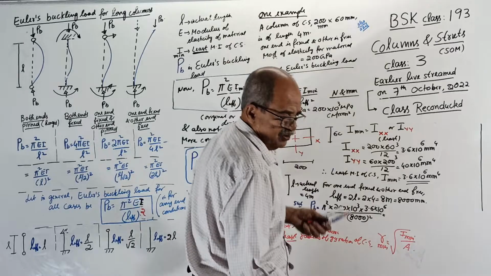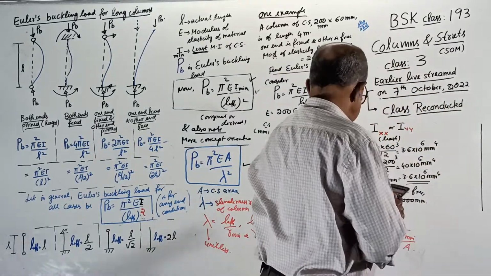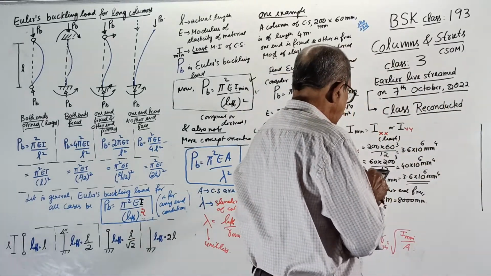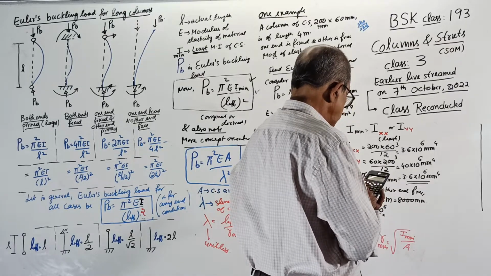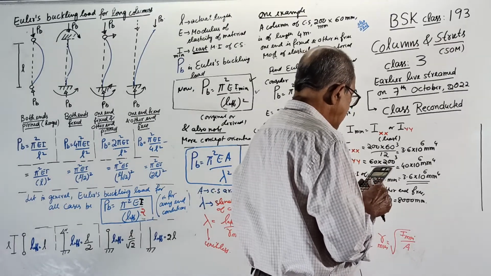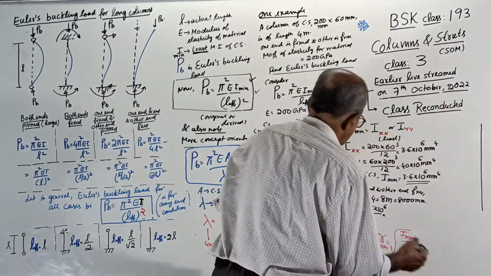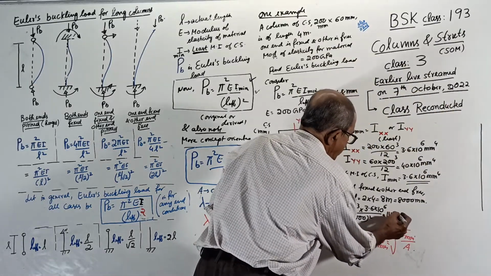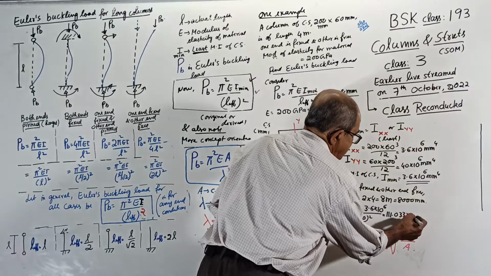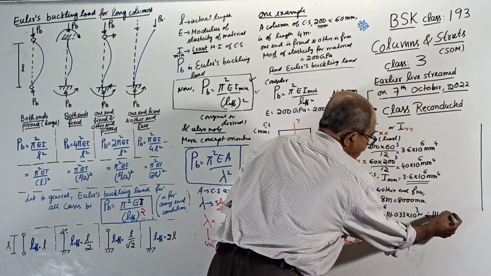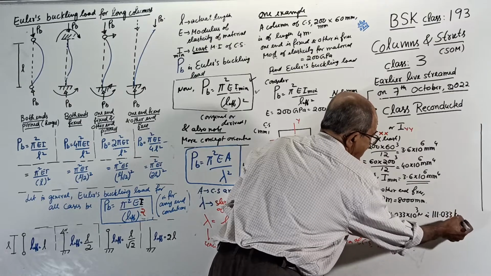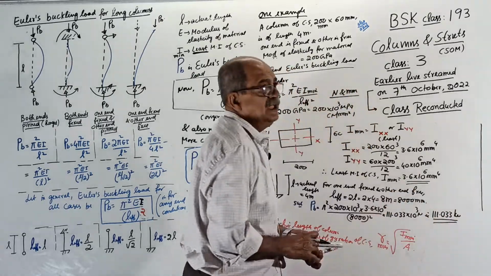It will give in Newton: pi square into 210 to the power 3 into 3.6 10 to the power 6 divided by 8000 square. 111.033 10 to the power 3 Newton, that is 111.033 kilonewton, is the buckling load by Euler's formula.